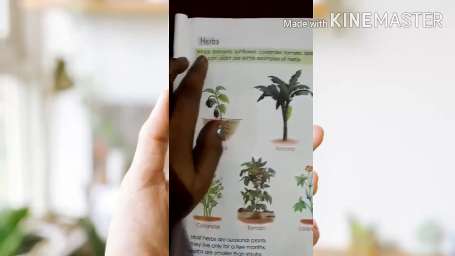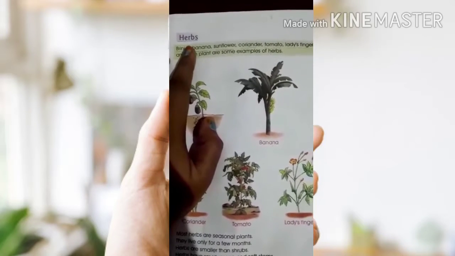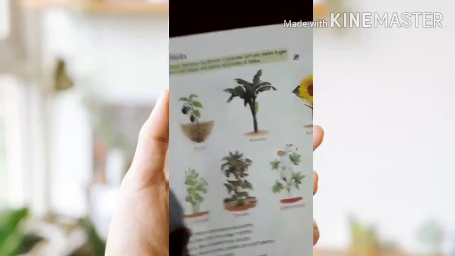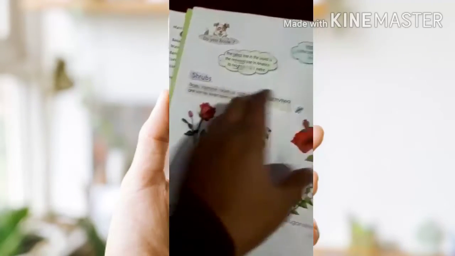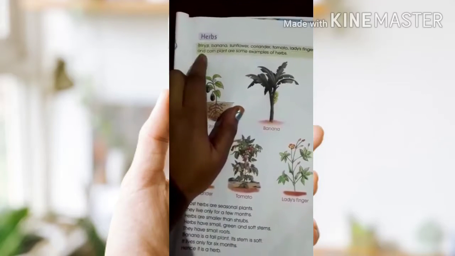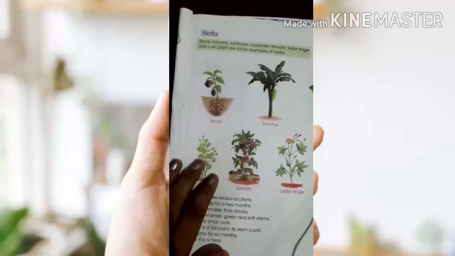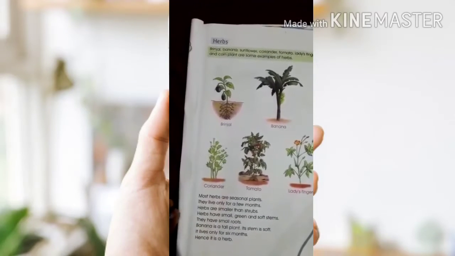Next, herbs. Herbs are very small plants. I said shrubs are small plants, no, and herbs are very small plants. Herbs are even smaller than shrubs. So these herbs are very small.